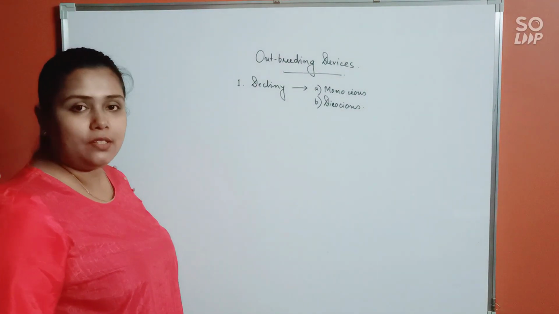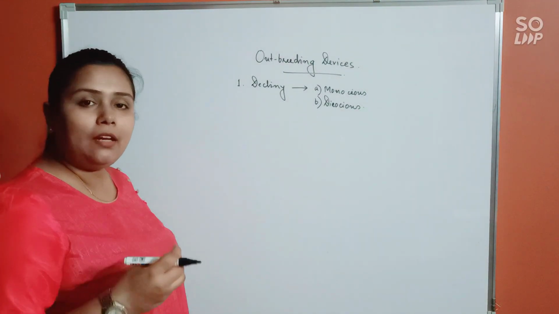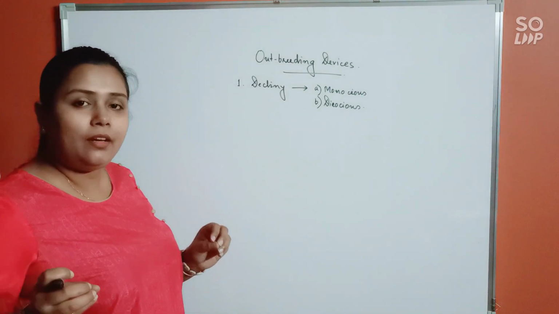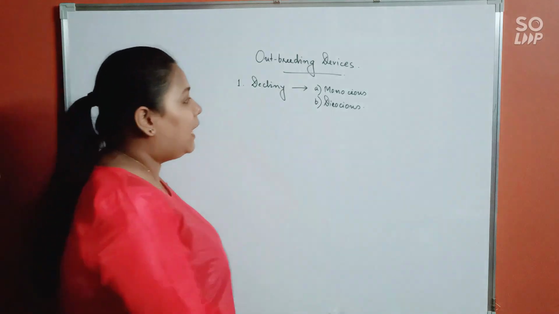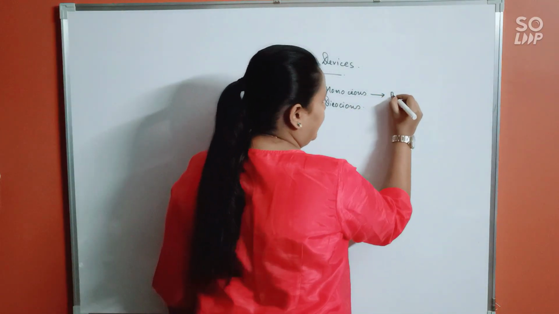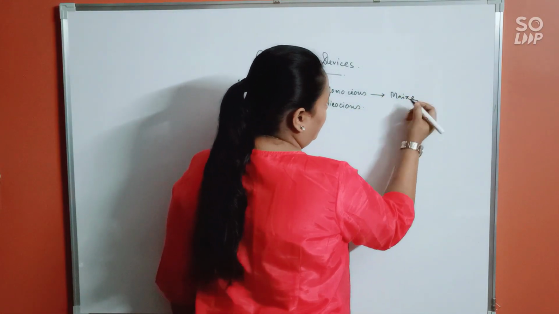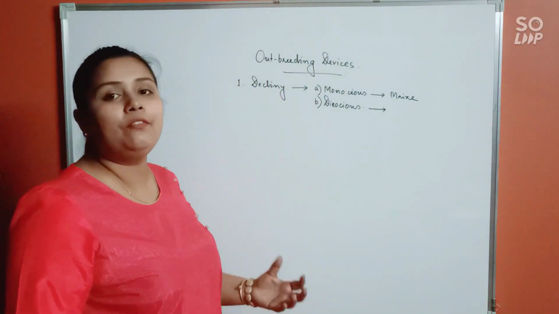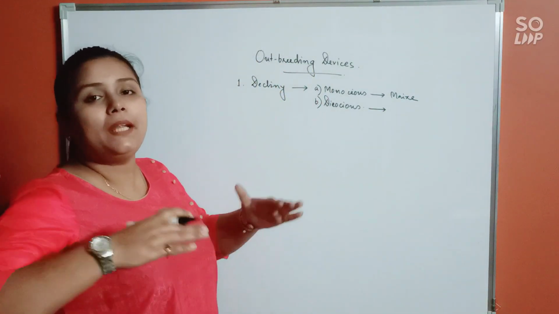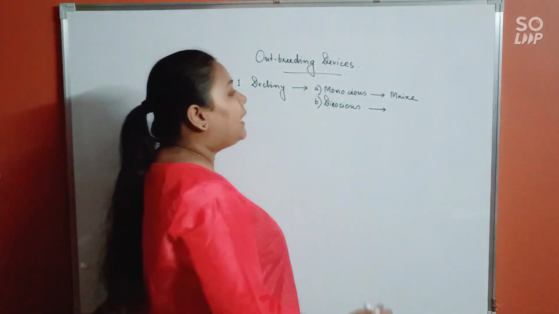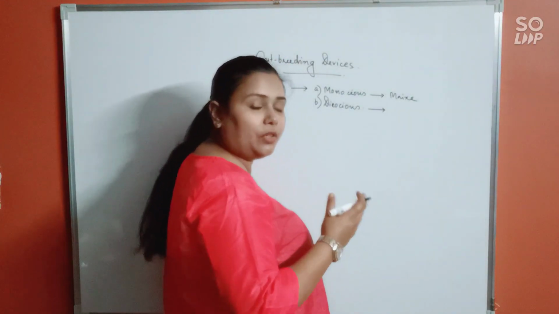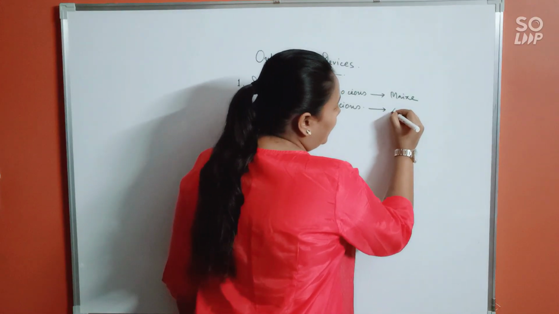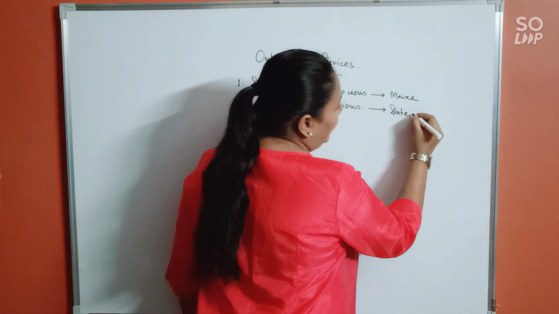Monoecious condition means when the male flower and female flower are borne separately but in the same plant body, like in maize. Whereas dioecious condition means male flower and female flower are in two completely different plant bodies. That also you have learned in the first chapter, reproduction in organisms, right? Examples, that all of you know, are date palm or papaya.